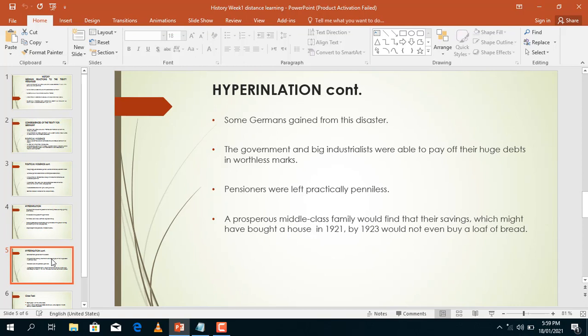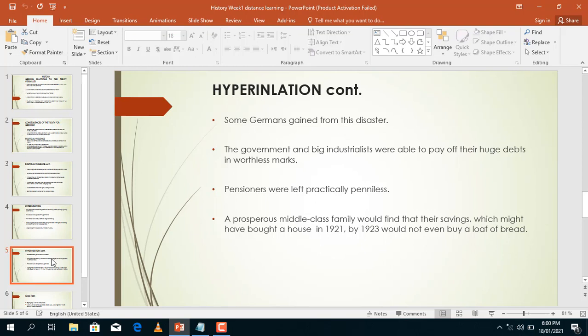Moving on. Of course, some Germans gained from this disaster. For instance, the government and industrialists were able to pay off their huge debts. Pensioners, however, suffered the most because their money became useless. It had devalued. So they were practically left penniless. By penniless, I mean they were practically left with nothing.